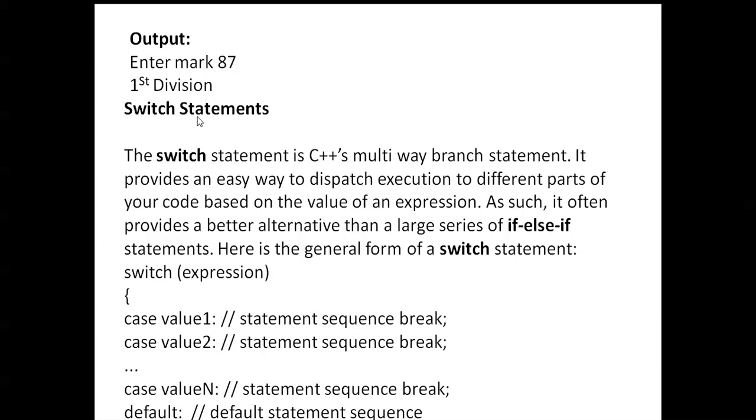Next, switch statement. The switch statement is C++'s multi-way branch statement. It provides an easy way to dispatch execution to different parts of your code based on the value of an expression. As such, it often provides a better alternative to a large series of if-else if statements. Here is the general form of a switch statement: switch of expression, next case value 1, case value 2, and default values are there. Here a break statement you can also use.